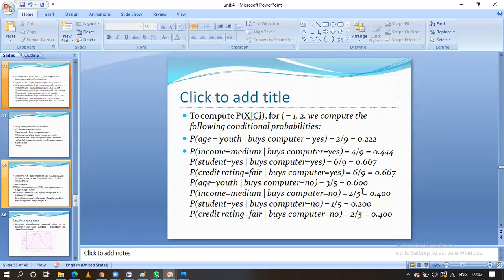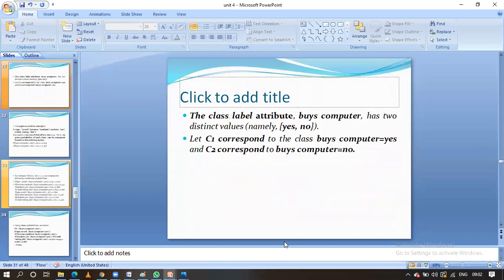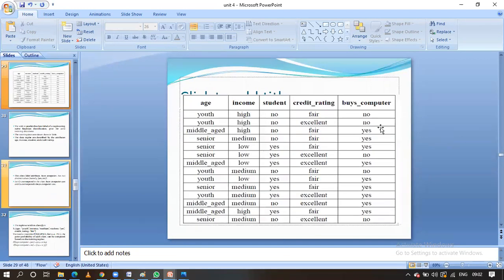Okay, the denominator value is always 5 for the no, guys. Let us observe once again how many yes are there: 1, 2, 3, 4, 5, 6, 7, 8 and 9. For yes-related, we will have 9 as the denominator. For no, how many? 1, 2, 3, 4 and 5. For the no-related thing, we have the denominator as 5.